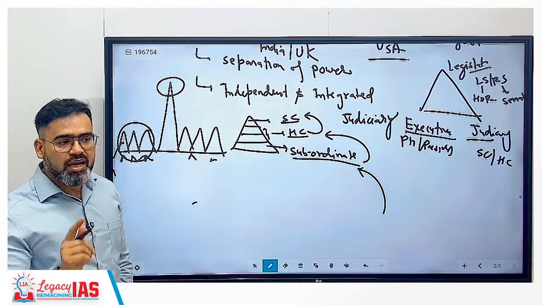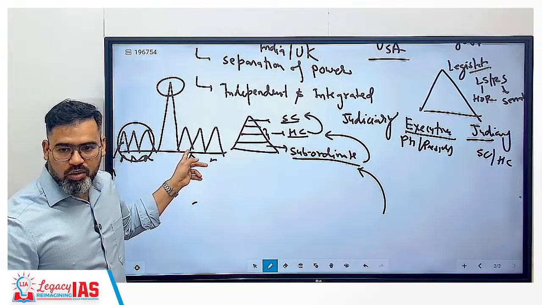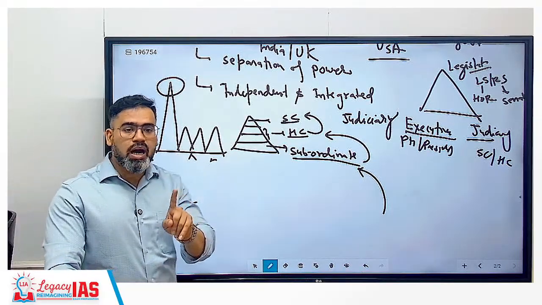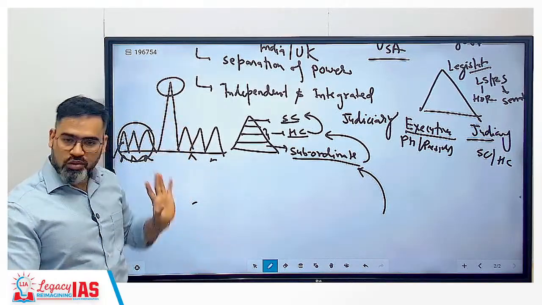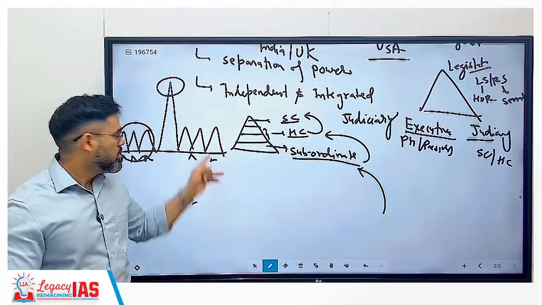Like if the matter is related to the Constitution, where will you go here in the USA? Supreme Court only. If the matter is related to the armed forces, where will you go? Here only. If the matter is related to crime, where will you go? High Court only.